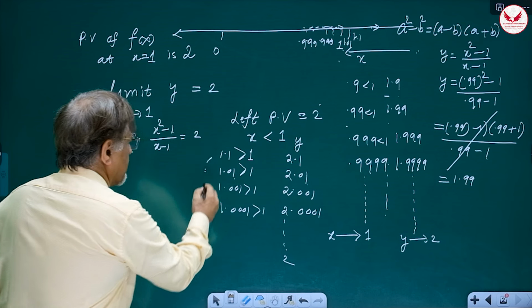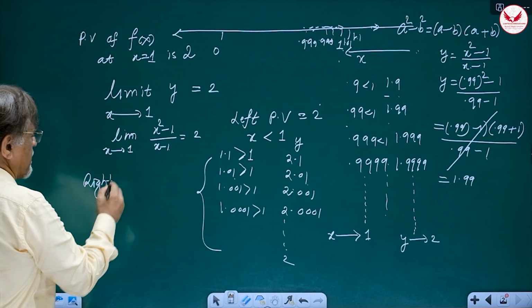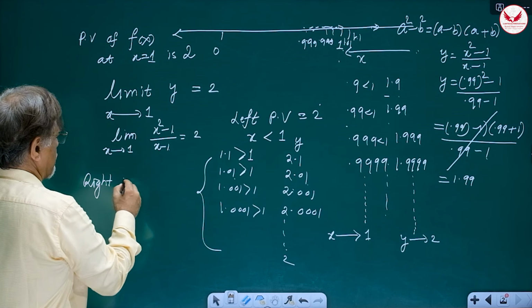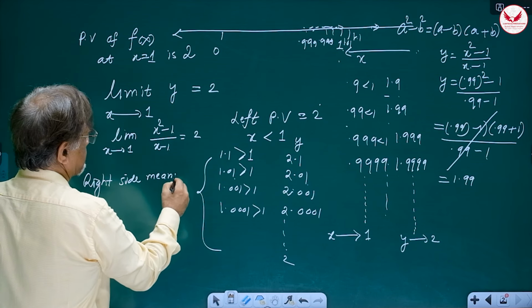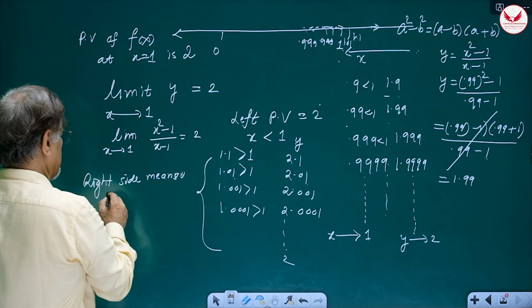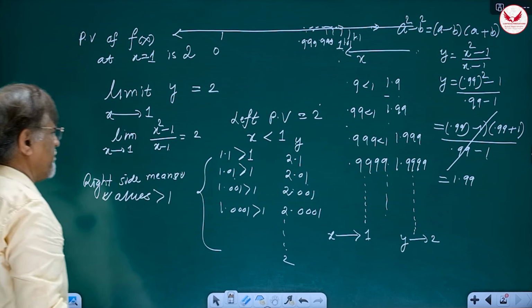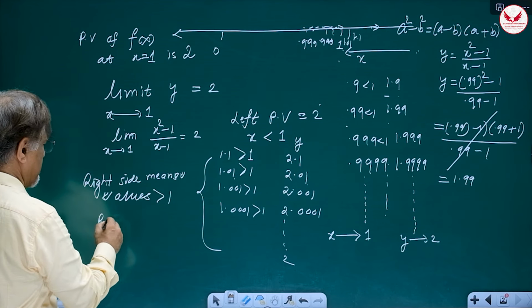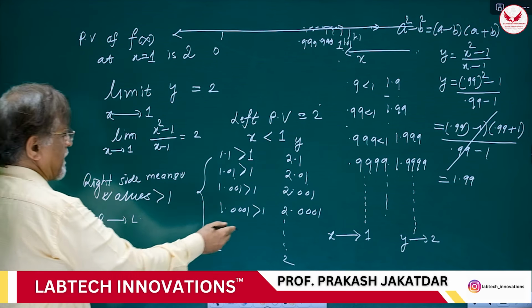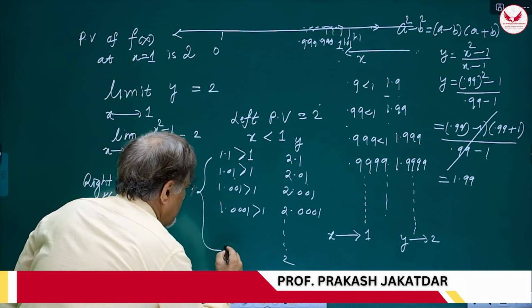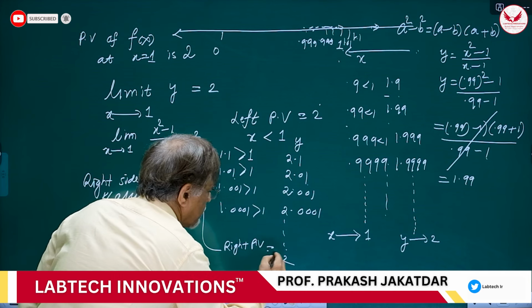But these values are what? They are right PV because we are approaching from the right side. Right side means values greater than 1. Okay. So we are approaching from right to left. So from right to left, this predicted value will be called right PV, right side predicted value, that is 2.